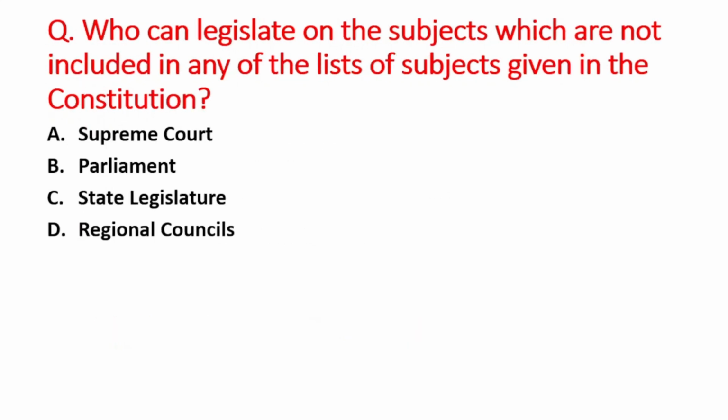Next question is, who can legislate on the subjects which are not included in any of the lists of subjects given in the Constitution? A option is Supreme Court, B is Parliament, C is State Legislature, and D is Regional Council. So right answer is option B, that is Parliament.